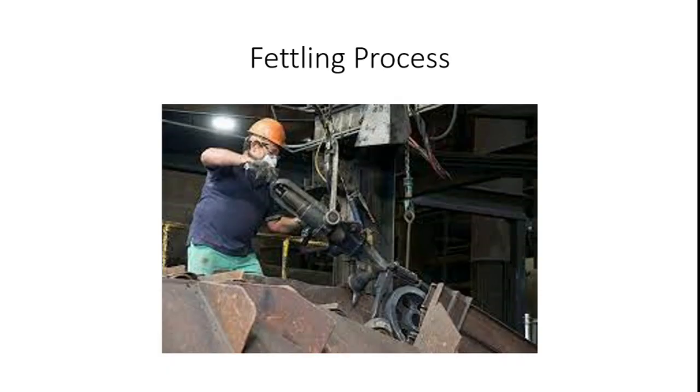Then finally, the finished rough casting is moved to fettling to remove the runner and riser protrusions and the gating system attached to the rough casting. From the fettling process, we get the final product from the casting process. These are just the introductory topics in the metal casting process. We can discuss in depth in upcoming presentations, which will be useful for attending your competitive examinations. Okay, thank you all.